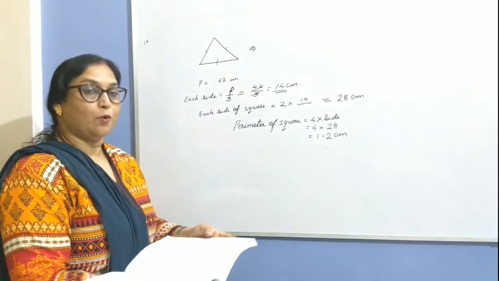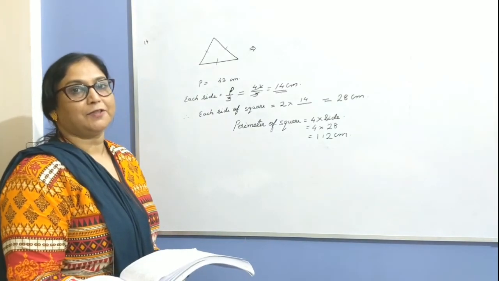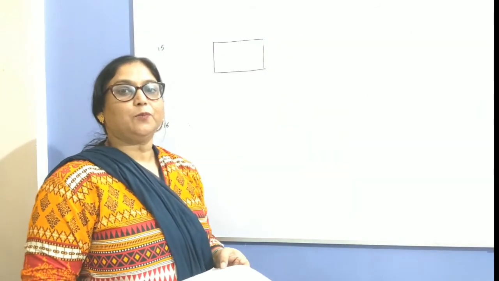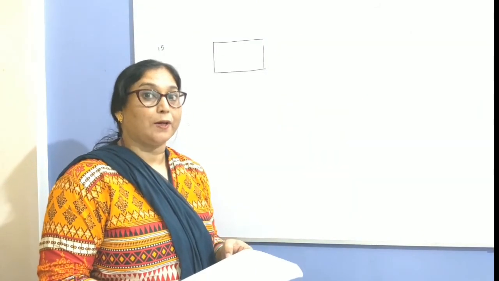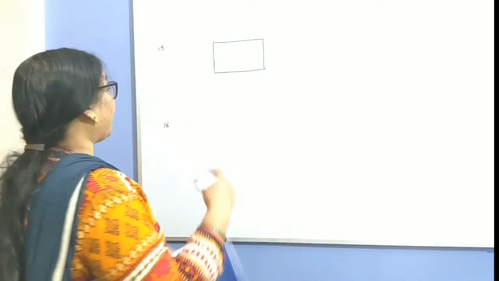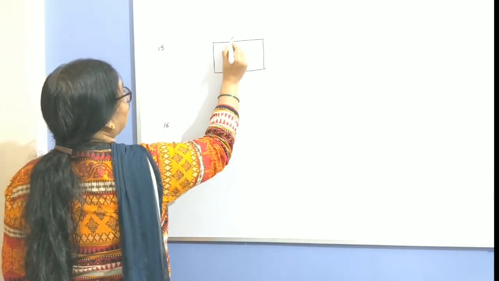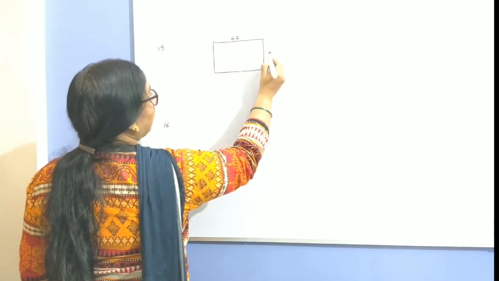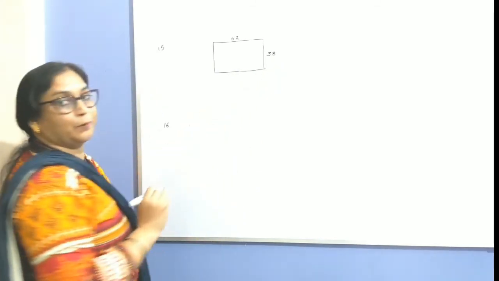Now let's move to the 2 homework sums, 15 and 16, which I want to explain. Students, pay attention now. Try to understand these homework sums. Question number 15. A rectangular playground is 42 meter long and 38 meter broad. If a girl runs around the playground twice, then find the distance covered by her. It is 42 meter long and 38 meter broad.